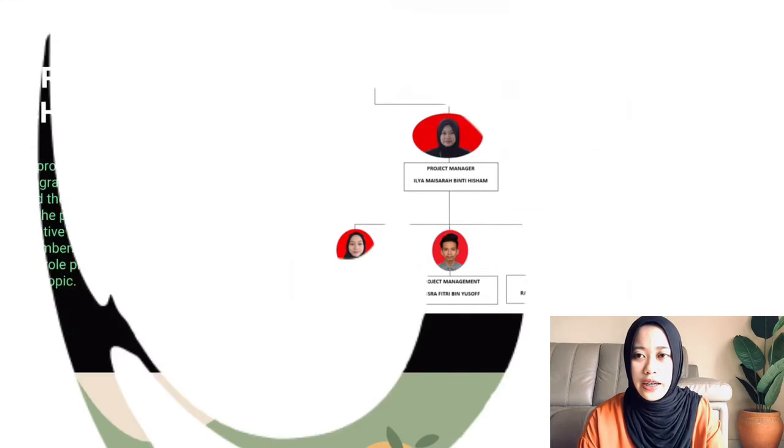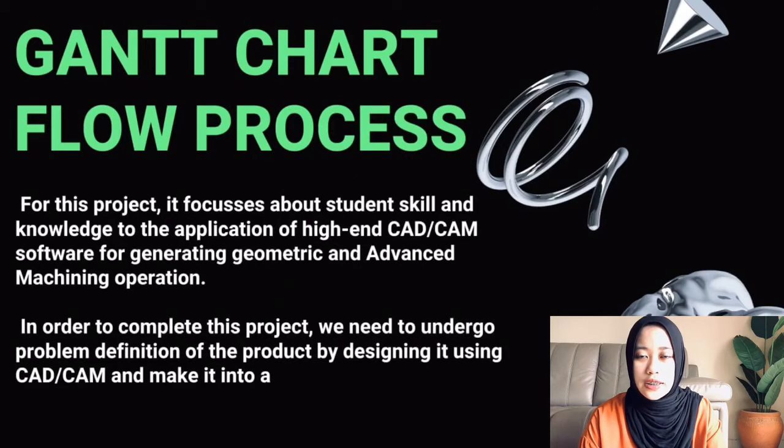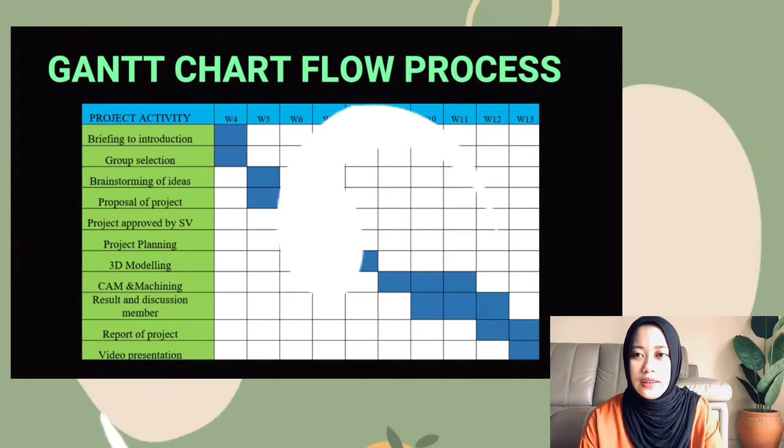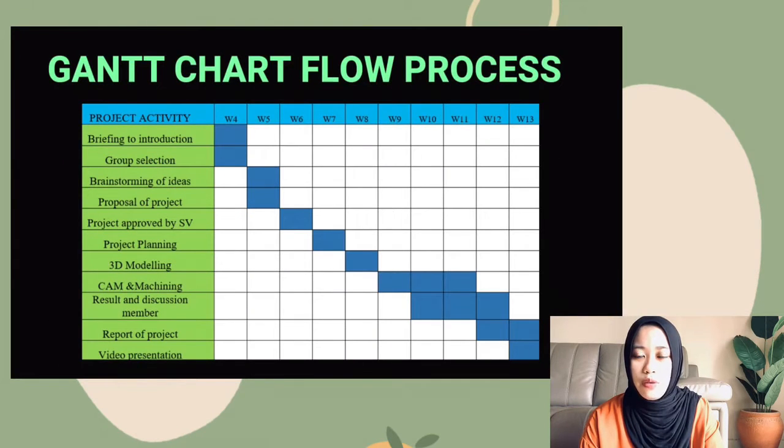Okay, next we have Gantt chart flow process. For this project, it focuses on student skill and knowledge to the application of high-end CAD/CAM software for generating geometric and advanced machining operation. In order to complete this project, we need to undergo problem definition of the product by designing it using CAD/CAM and make it into a complete 3D part modeling. As you can see, that is our Gantt chart process flow.